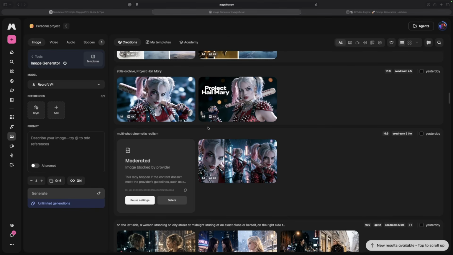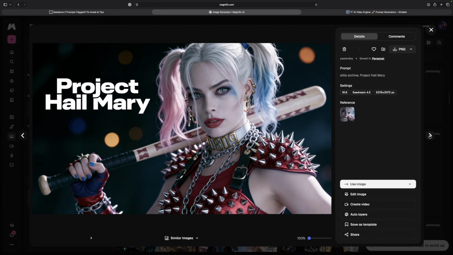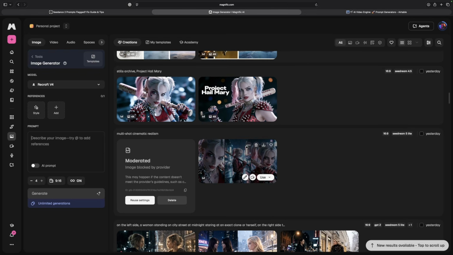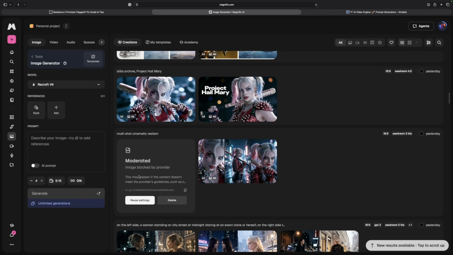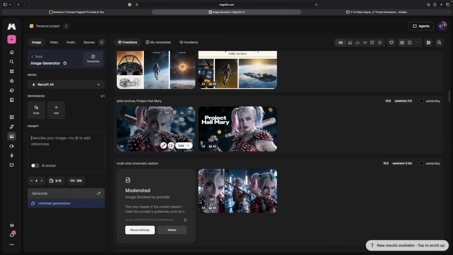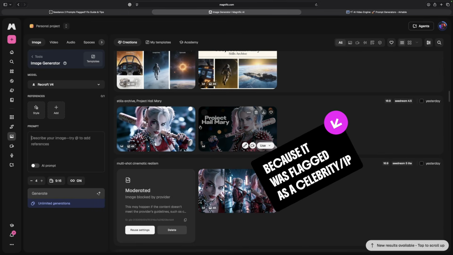Check this out over here. You can see on these two rows, I have some amazing looking images. I mean, these turned out phenomenal. This was made in Seedream 4.5, the same as this one right here. And then this one right down here, this was used in Seedream 5 Lite. However, this one got moderated and blocked. These went through. But when I did try to convert them to video, of course, they failed.